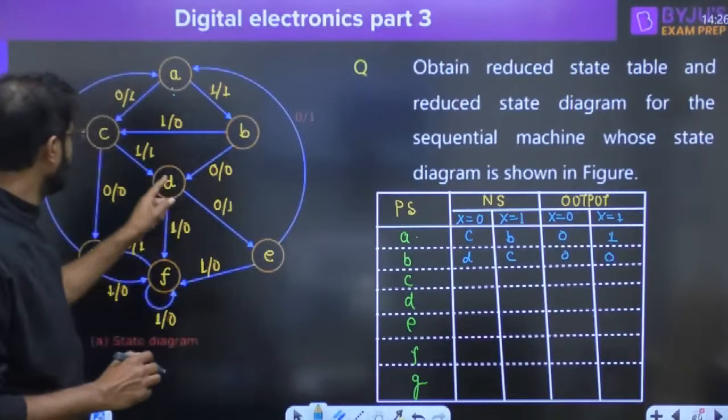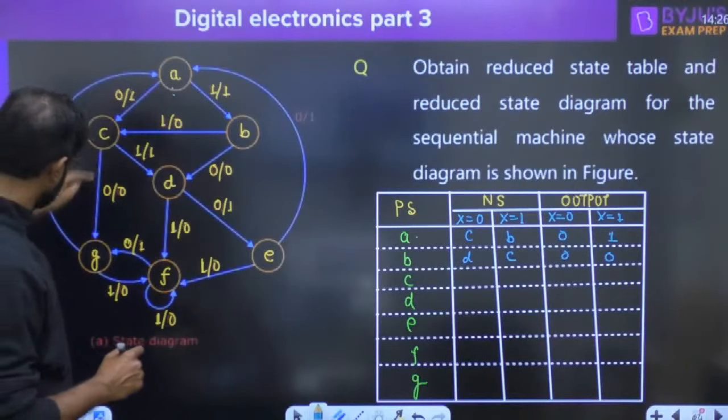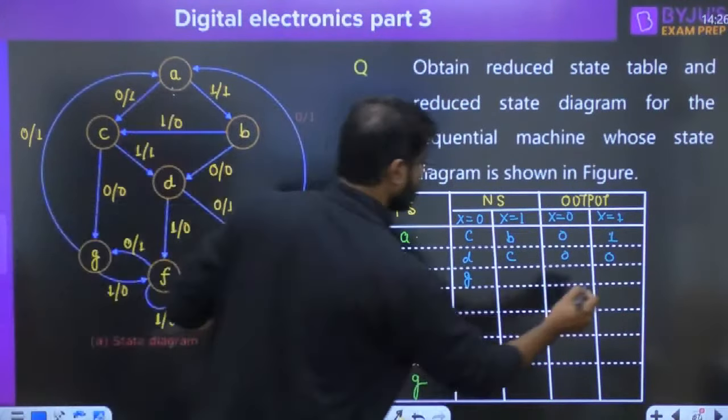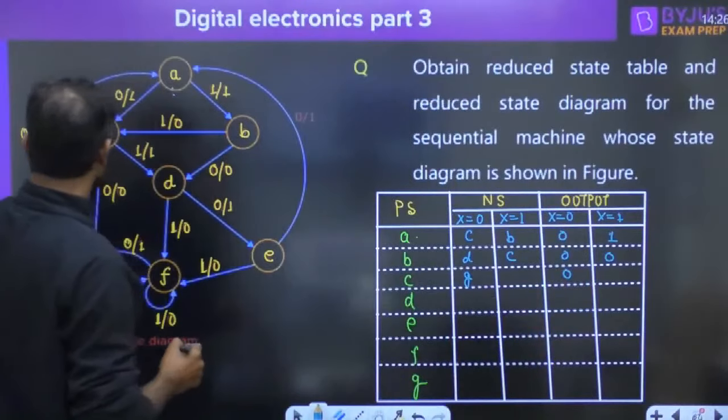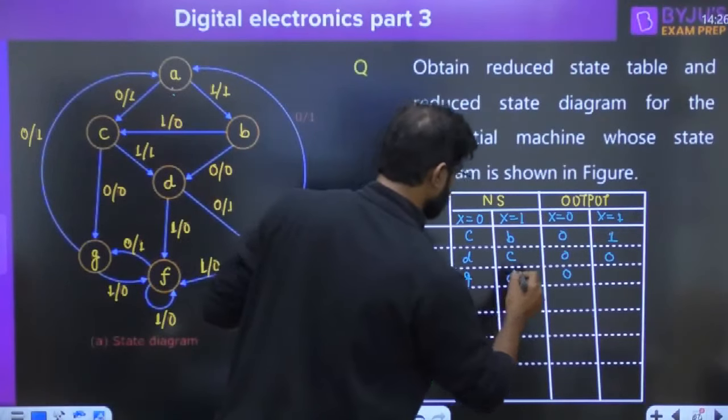You are at C state, this one is C state. If 0 is applied, you have to move into the G state. Output is 0. You are at C state, 1 is applied, you have to move into the D state, output is 1.